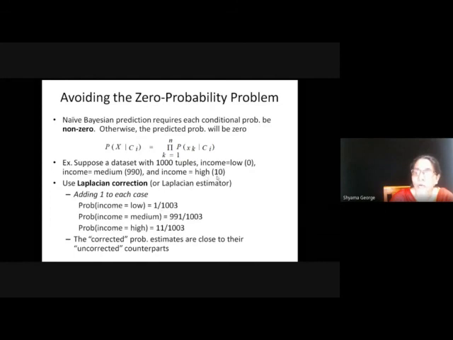Then the total number, instead of 1000, becomes 1003. So 1 by 1003 becomes a probability. So the value 0 can be eliminated. So when you multiply, the final result will not be 0. This is the Laplacian correction for avoiding the zero probability. The corrected probability is close to the uncorrected counterpart.